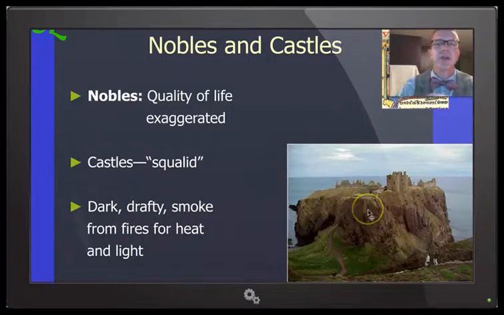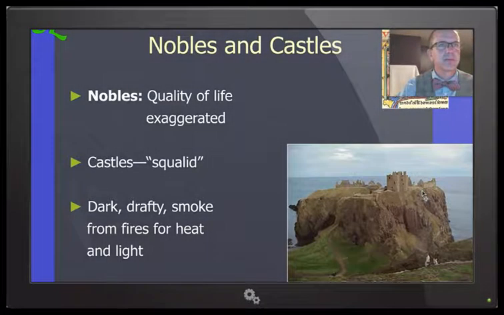This castle here is a castle in Scotland called Dunottar Castle. I like to refer to it as the Mel Gibson Castle, and the reason for that is Mel Gibson filmed his version of the play Hamlet at this castle, and the real William Wallace, the character Mel Gibson plays in Braveheart, actually laid siege to this castle.